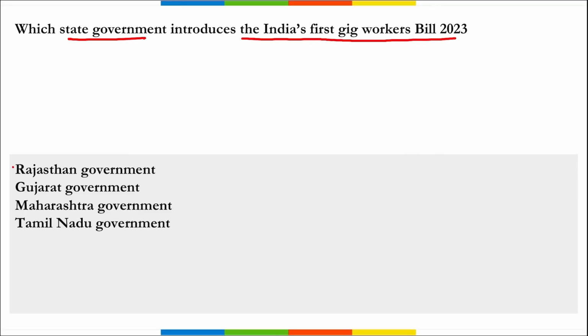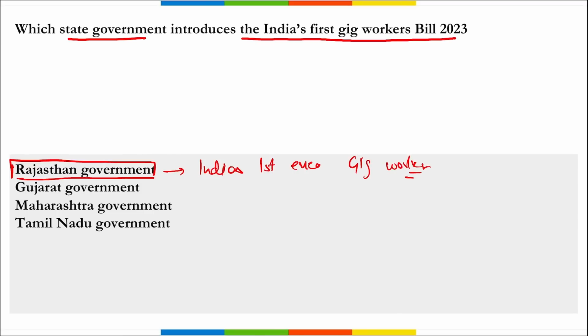Moving on. Next is, which state government introduced India's first gig workers bill 2023? So remember, it is your Rajasthan government. Correct? They introduced India's first ever gig worker bill, and it is to guarantee social security. It is to provide social security to these gig workers.